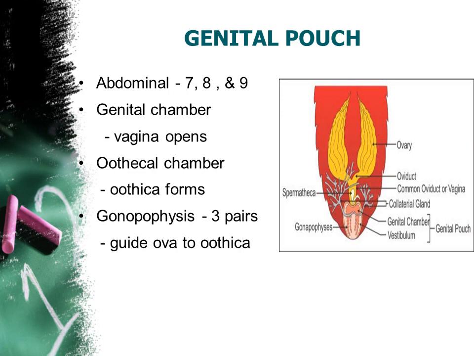Okay, then another region present inside the genital pouch is known as gonophysis. There are three pairs of gonophysis located. Its role is to regulate or guide the ova which are coming from the ovary, and it is forming them neatly inside the ootheca, right? So it is guiding the ova inside the ootheca. Is it clear? Fine.